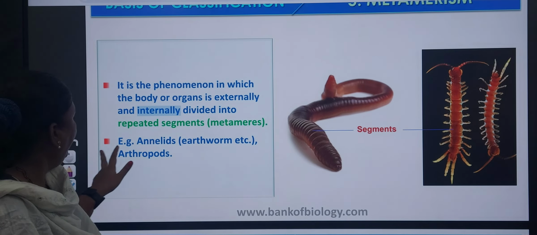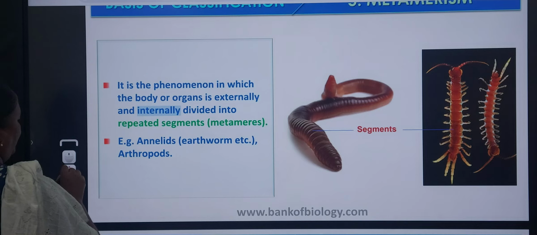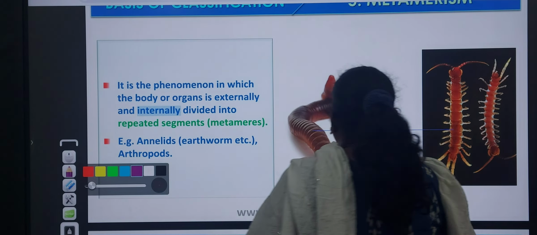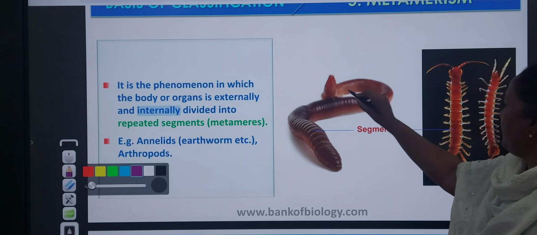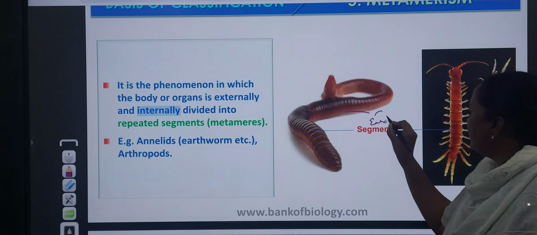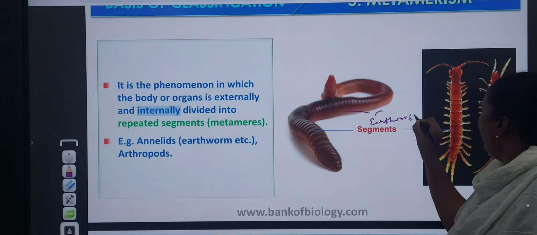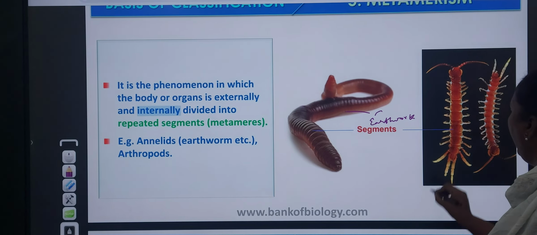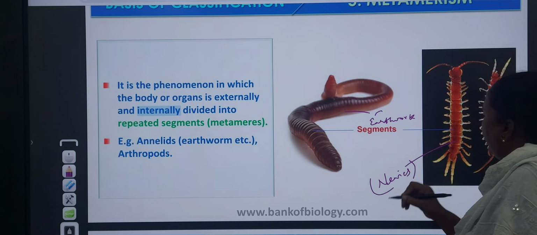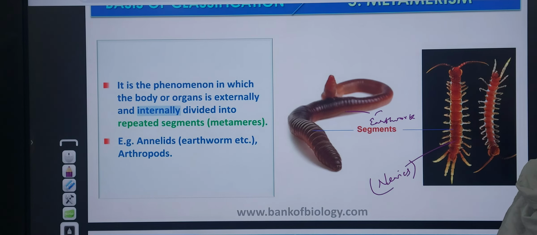Metamerism. Here, metamerism, I told you, means a body contains segments. You see here, a segmented body. So many segments are present on the body of the earthworm. This is the earthworm. And what is this? Can anyone tell? This is Nereis. It also contains body segments and paired legs.